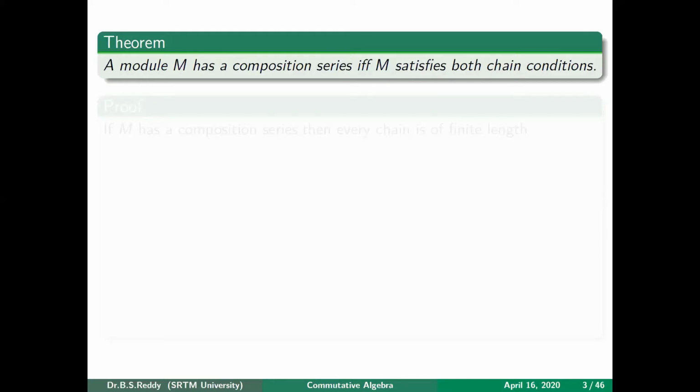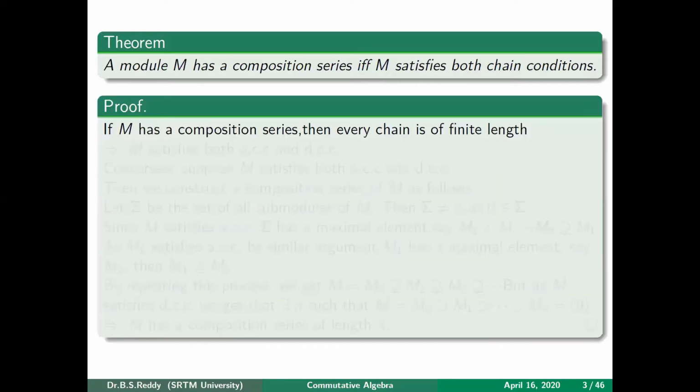So let's see the proof. The proof is very easy. Assume that M has a composition series. That means it has a maximal chain of finite length, suppose n. So in particular, every chain is of finite length. Once every chain is of finite length, obviously it satisfies ACC as well as DCC, because ACC means if you take any increasing sequence, it should stop. But every chain is already of finite length. So ACC as well as DCC is satisfied by default.